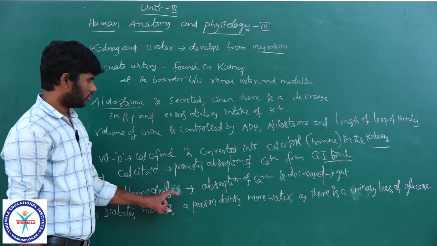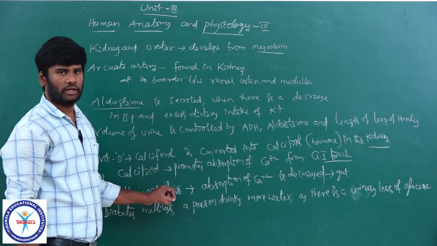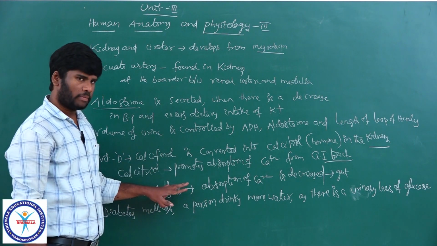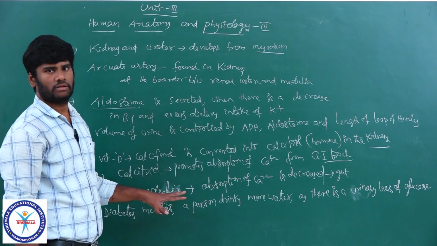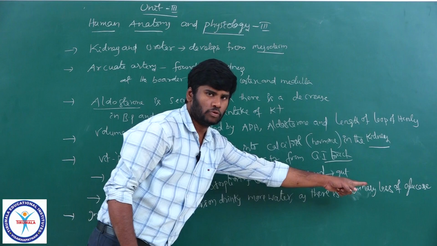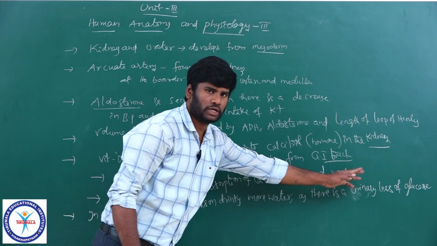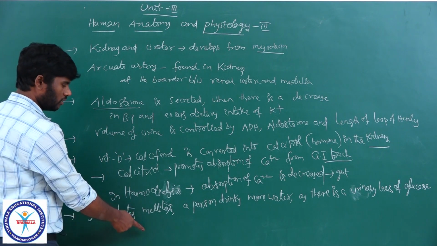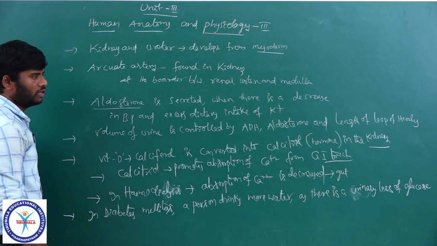Polydipsia, excessive thirst, is seen in both diabetes insipidus and diabetes mellitus. There is an excessive loss of water. Along with the glucose, more water is excreted through the urine. That is the reason why a person drinks more water in diabetes mellitus, as there is a urinary loss of water.